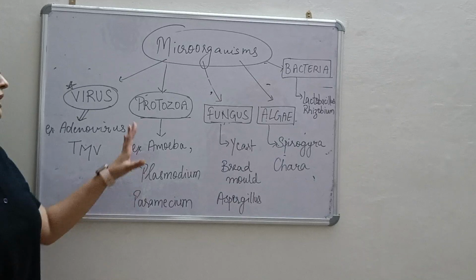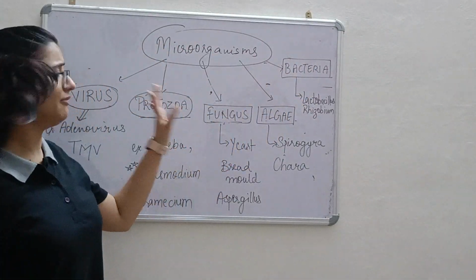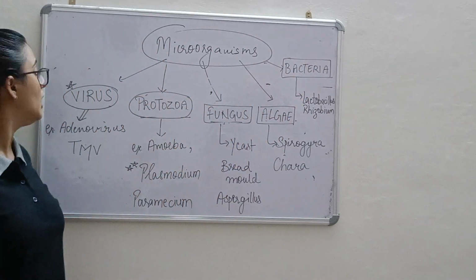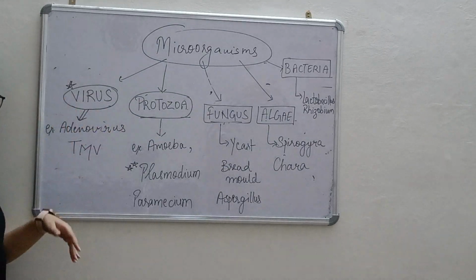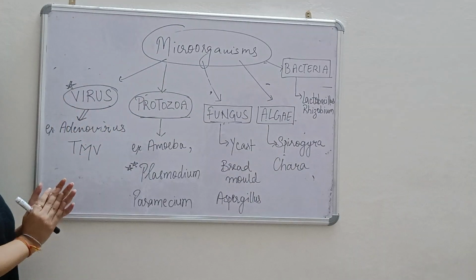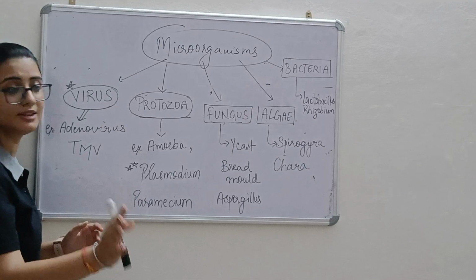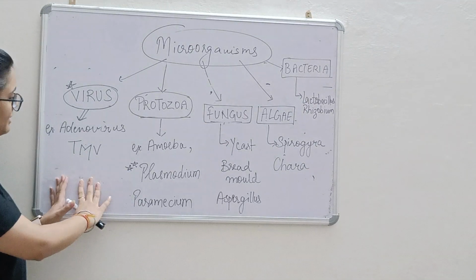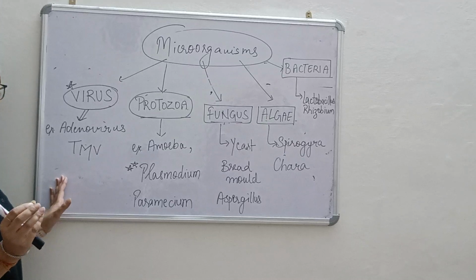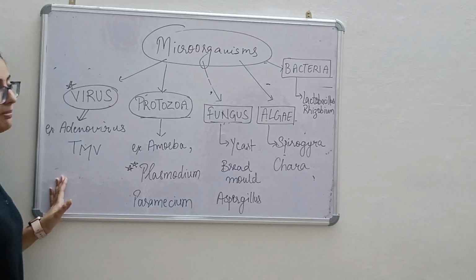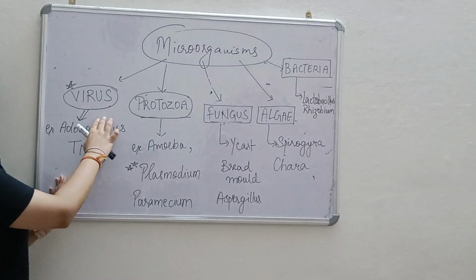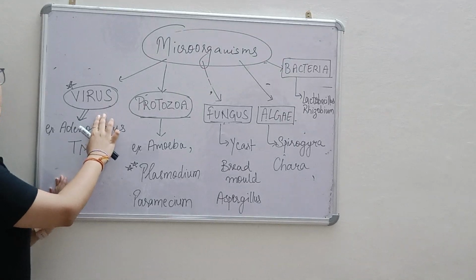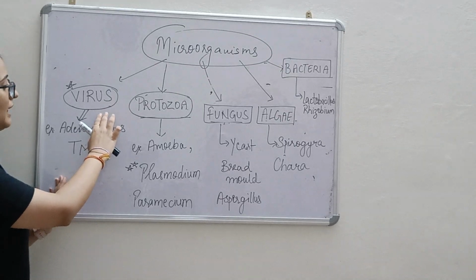लास्ट में आता है वायरस. ये जो हमने चार पढ़े हैं, they are living microorganisms. Now the special class is the virus. Virus क्या है? They are non-living outside the cell, but when they enter the living cell, they become active and they start multiplying. So they need a cellular or living organism to grow. They themselves are